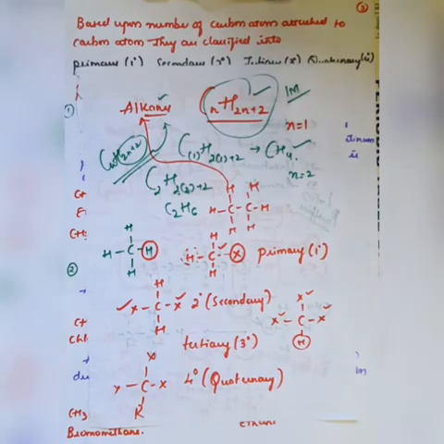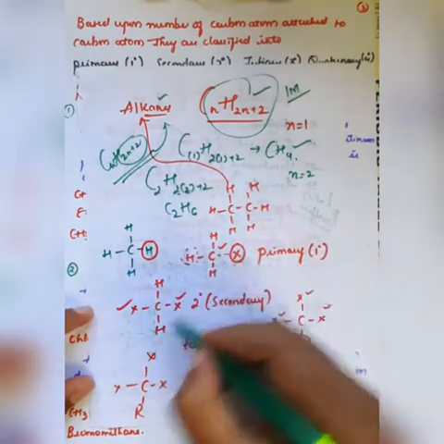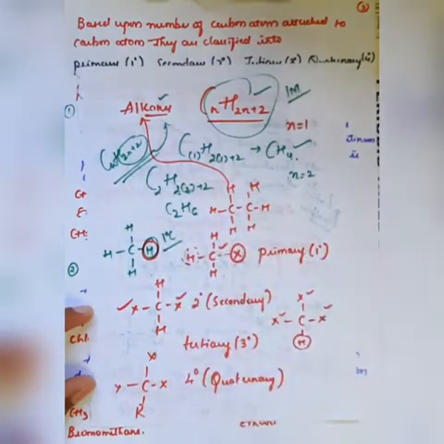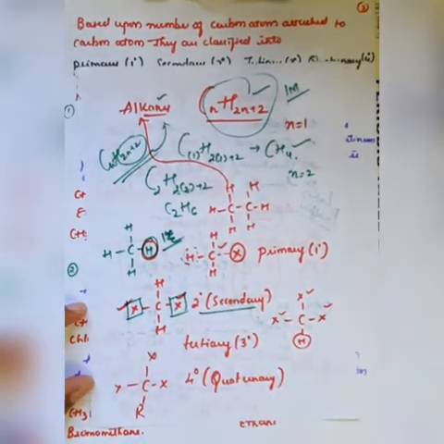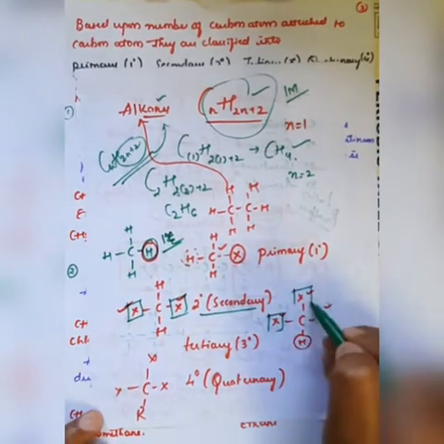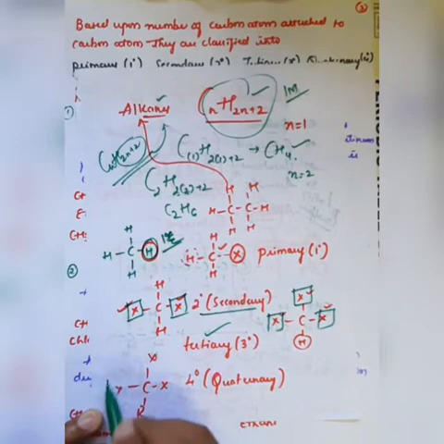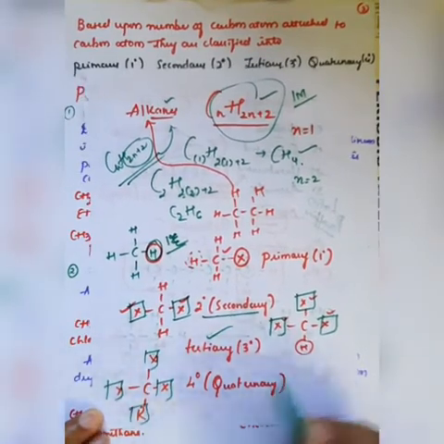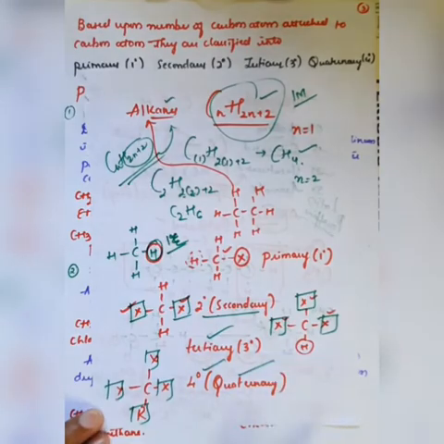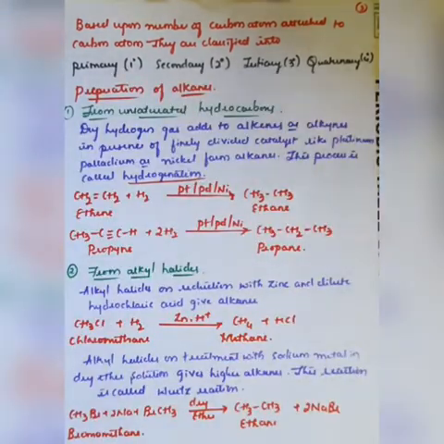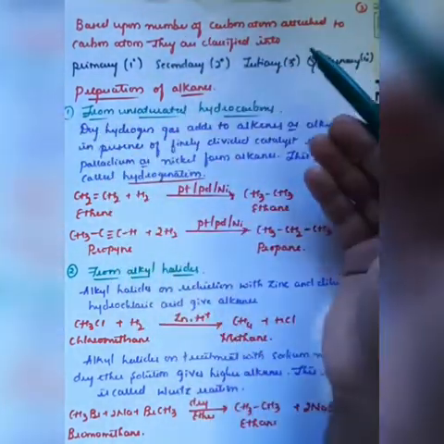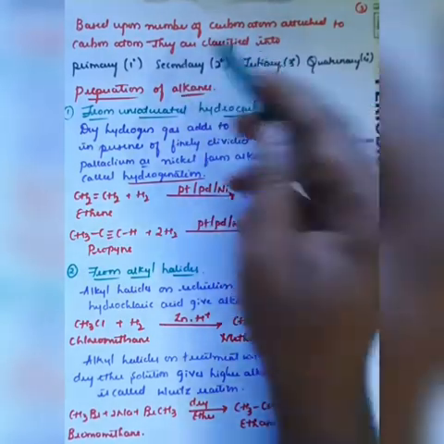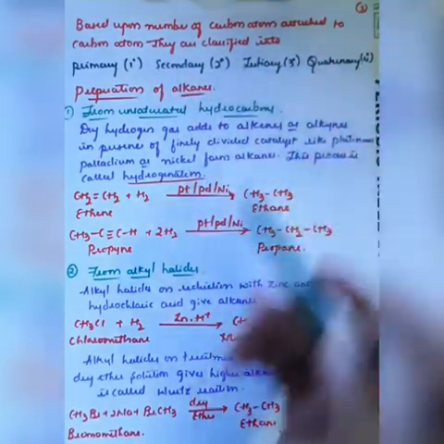So based on the number of hydrogen atoms replaced, if you replace 1, we call it first degree or primary. If you remove 2 hydrogen atoms, we call it secondary or second degree. If you remove 3 hydrogen atoms, we call it tertiary. If you remove all the hydrogen atoms from the carbon atom and substitute other groups, we call it fourth degree, or quaternary. Therefore, based upon the number of carbon atoms attached to the carbon atom, we can call it primary, secondary, tertiary, as well as quaternary.